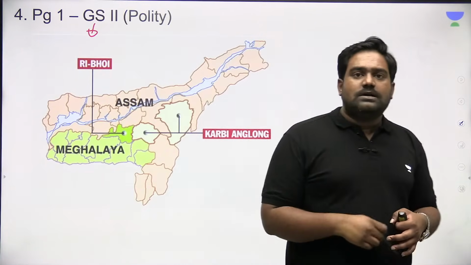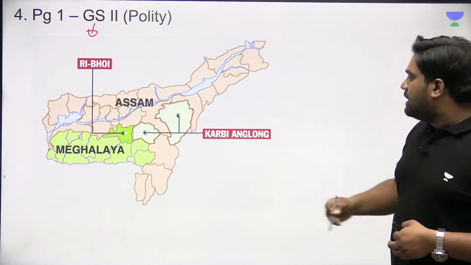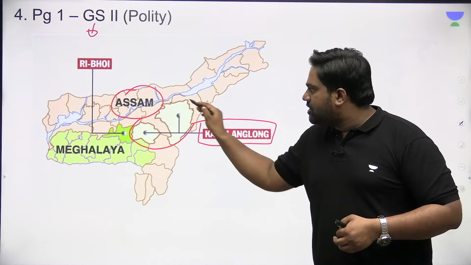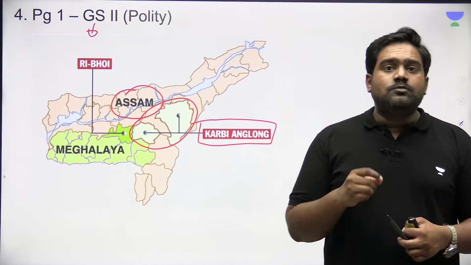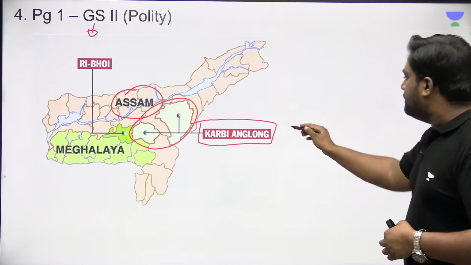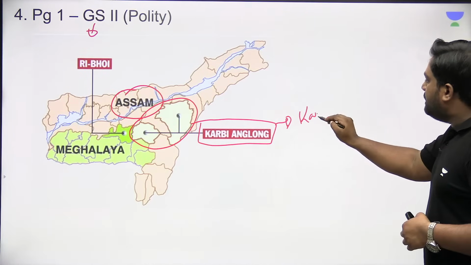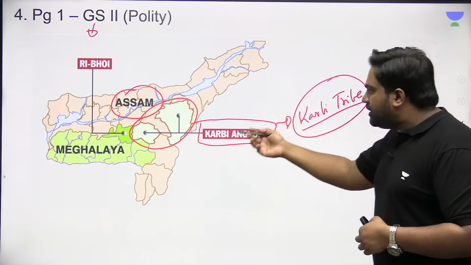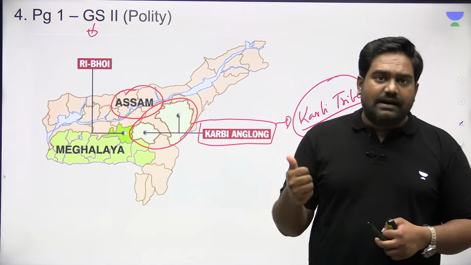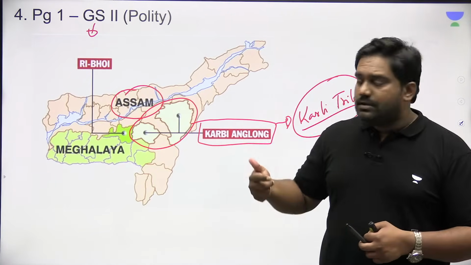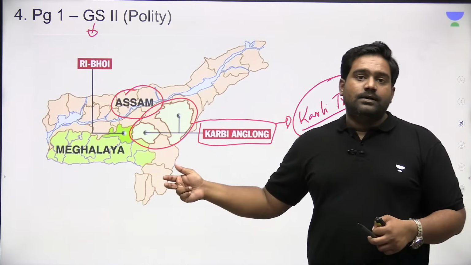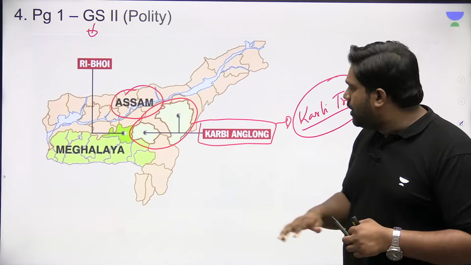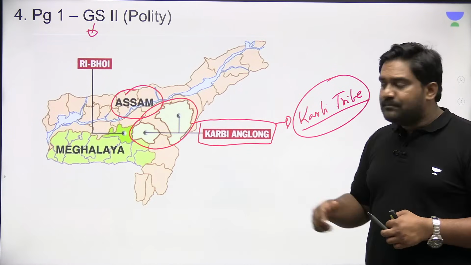Now let's talk about Karbi Anglong. Karbi Anglong is one of the largest districts in the state of Assam, located over here, and it's home to the Karbi community. They are in majority here. The Karbi tribe, they are in majority. There are other tribes present as well here, like the Tiwas, there are Hmars, there are few Kukis as well, right? So different tribes and ethnic communities are also found, but majority population is that of the Karbi community.